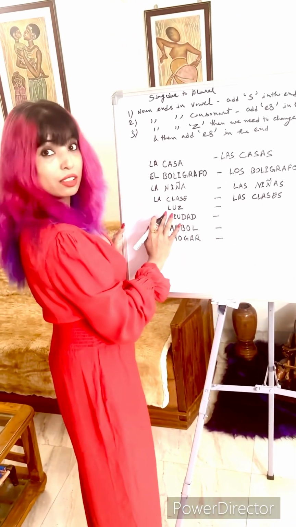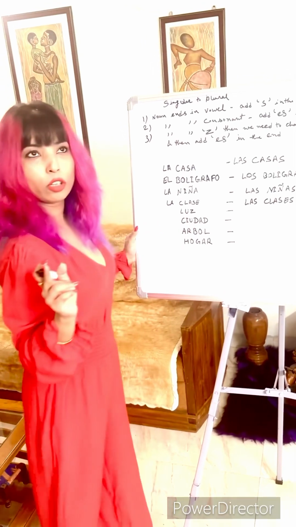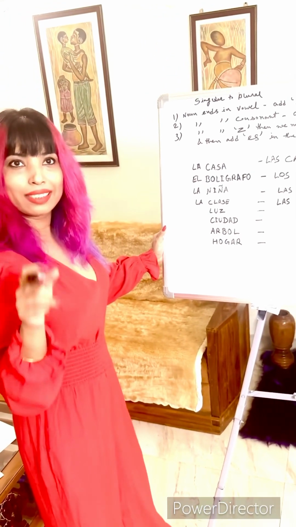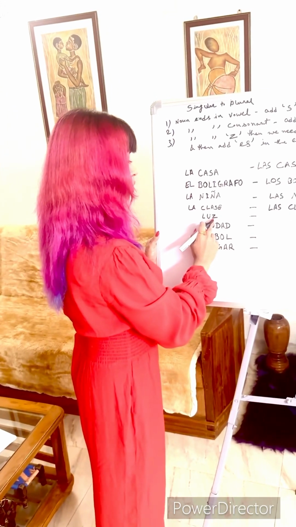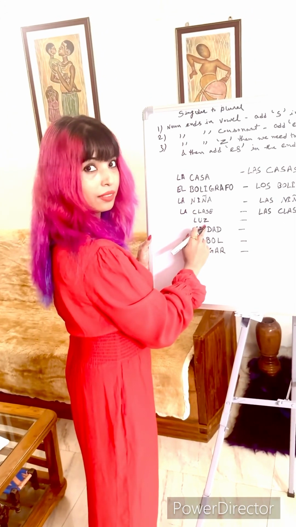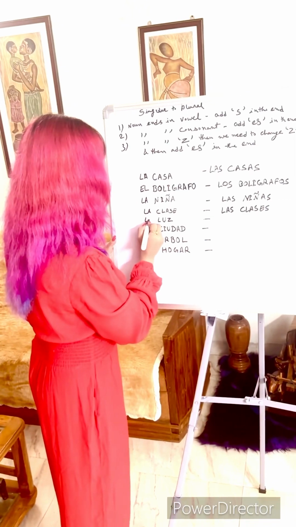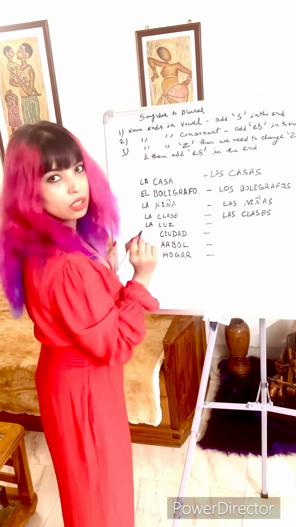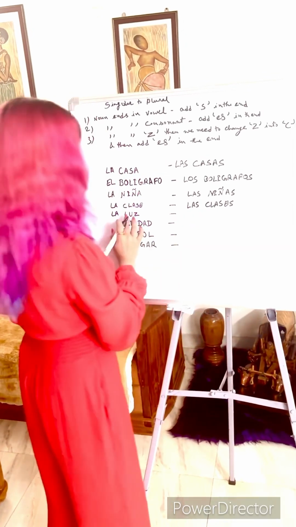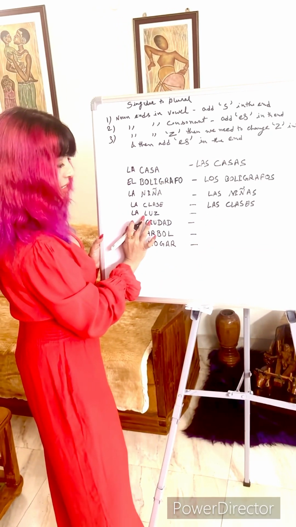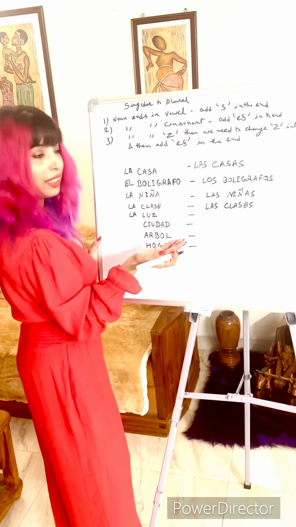Now next word is luz. So remember the rule, dionza, Z. So words ending in Z are feminine. So it's again la luz. Luz means light. And now we have to change luz into its plural form.